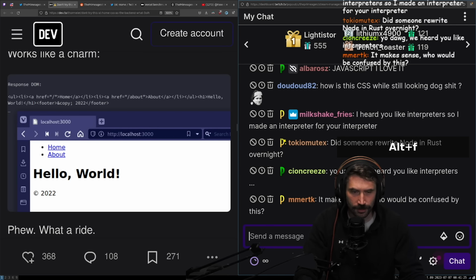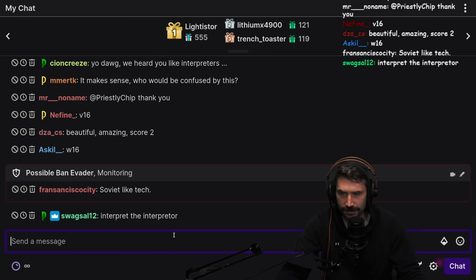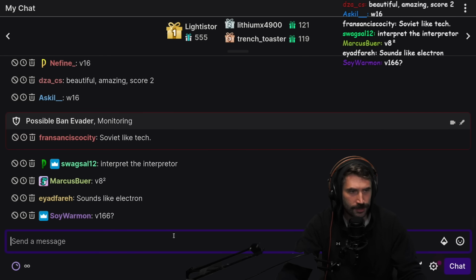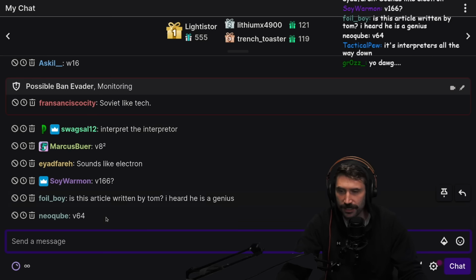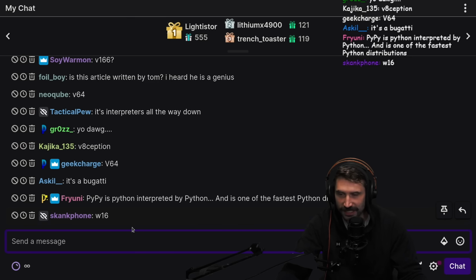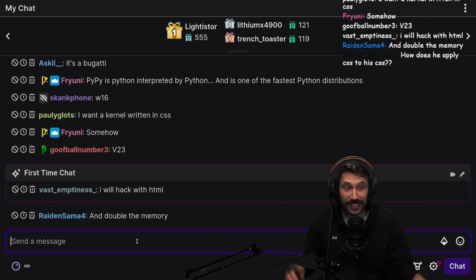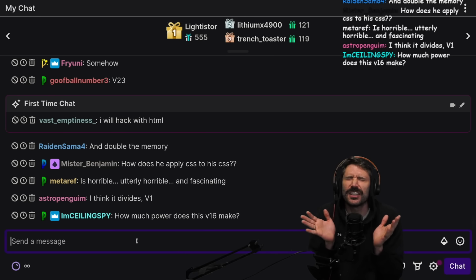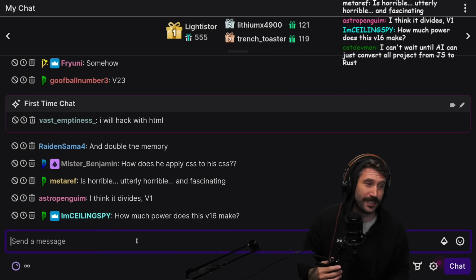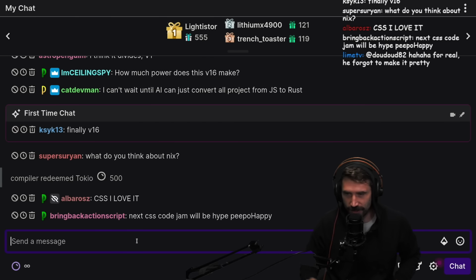It makes sense. Who would be confused by this? I don't know who'd be confused by this. It's beautiful. Amazing. Score of 2. Soviet-like tech. This is Soviet-like tech. This is governmental tech to the max. V8 squared, V64. It could be V64. It's like a Bugatti. This thing's fast, okay? You think your Rust server can serve anything? Wait till you see my CSS server serving it hard, okay?